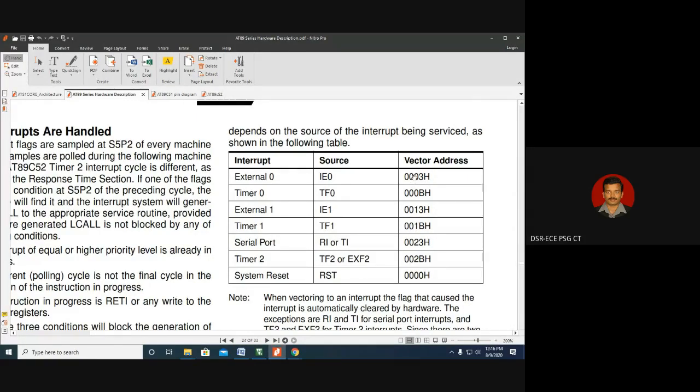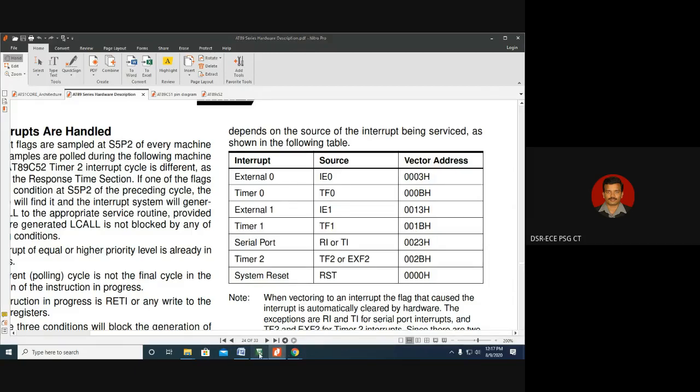Because the service routine has the highest priority, this routine is written in an interrupt. Hence it is called an interrupt service routine, ISR. So normally people will say the interrupt service routine for external interrupt 0 is written in the vector address 0003. This is how we need to understand.